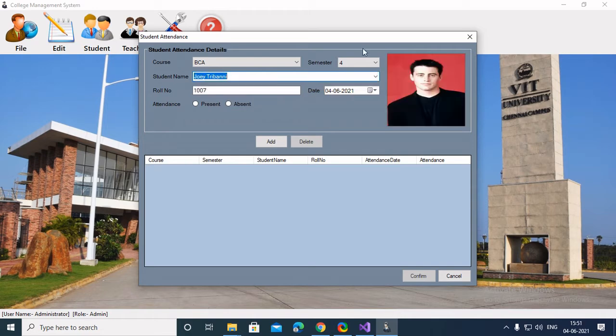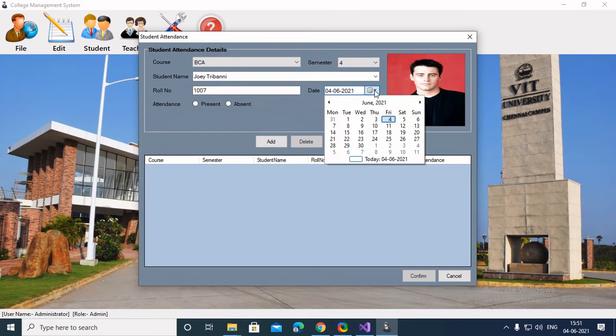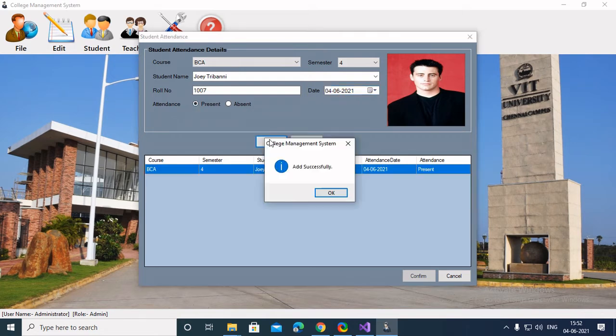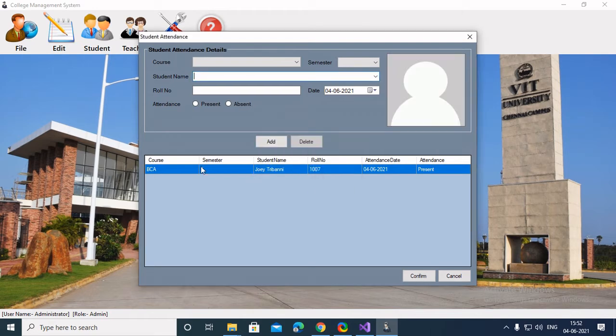As you can see, the enrollment date is here. Basically, it's not the enrollment date, it's today's date, and we can change the date assuming which day we want to put his attendance as absent or present. Suppose today was his first day, and he was present. So I add it here. In the record, it would be attendance date 4/6/2021, and he was present, with roll number, student name, semester, as well as course.